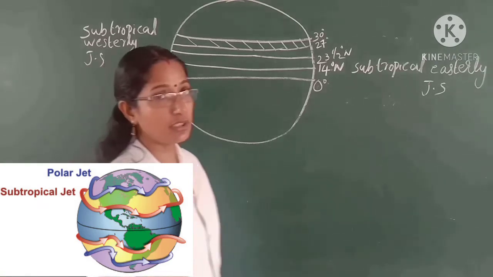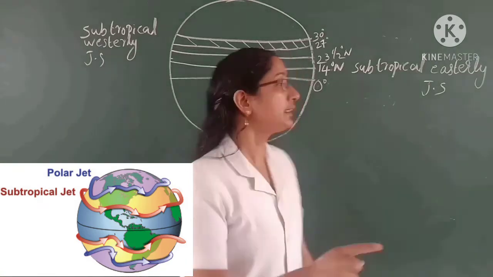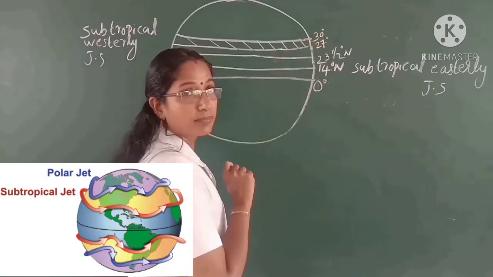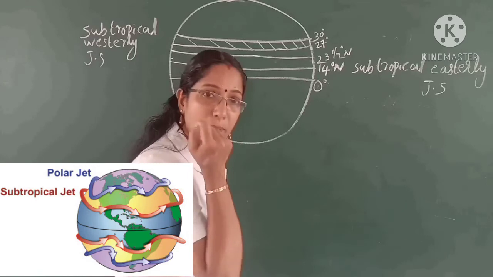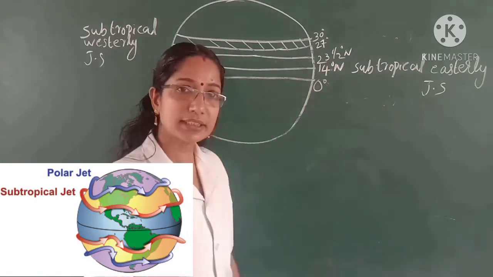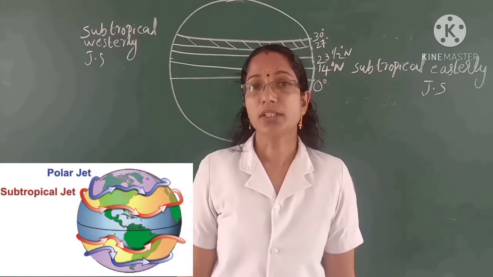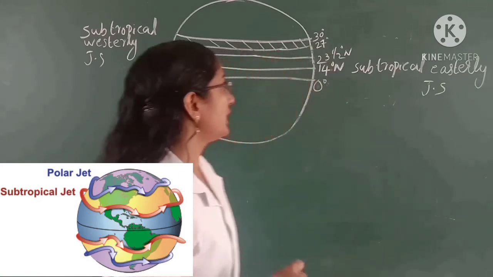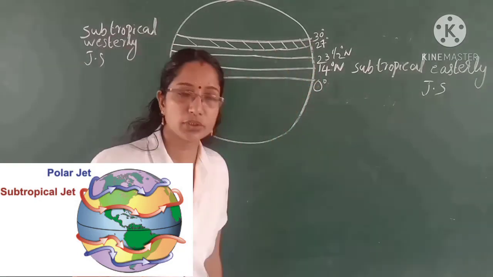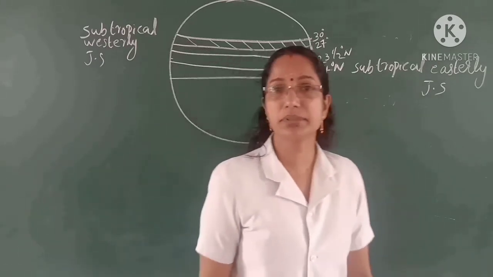Dear students, we studied subtropical and tropical climate. Places above 23 degrees 30 minutes north belong to the subtropical climate. Places below 23 degrees 30 minutes north latitude belong to the tropical climate. So, these jet streams are located between 27 degrees north and 30 degrees north latitude. Therefore, they are known as subtropical westerly jet streams.